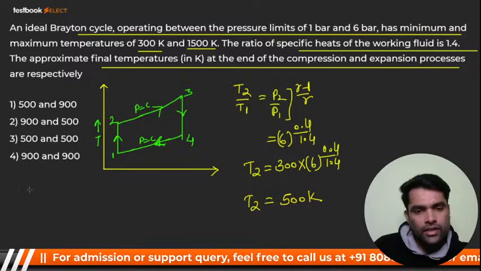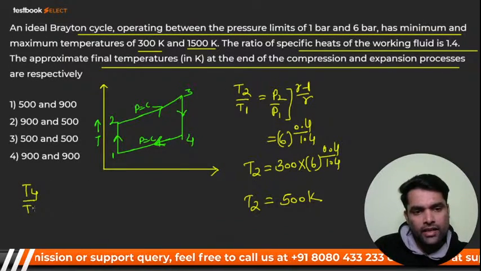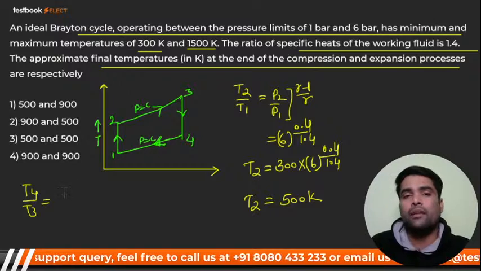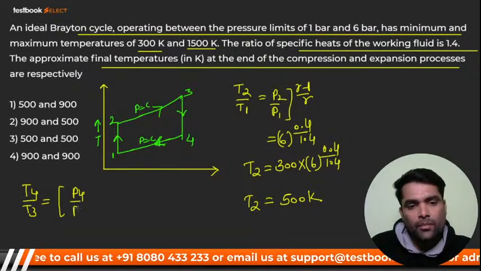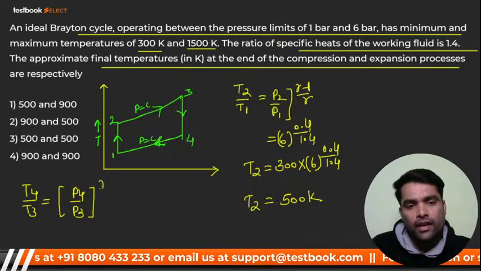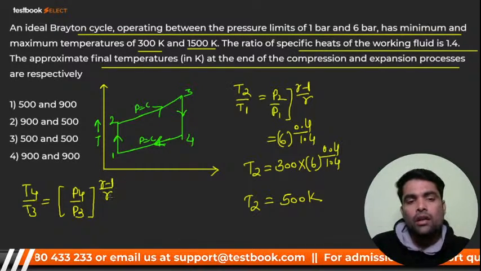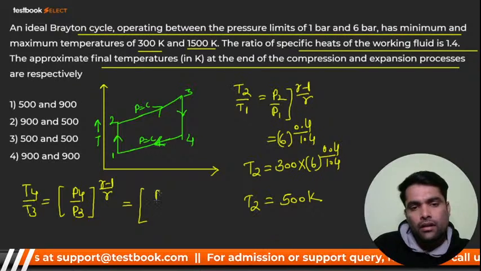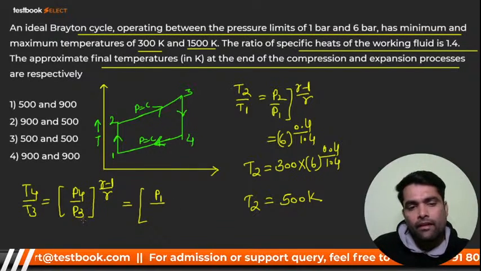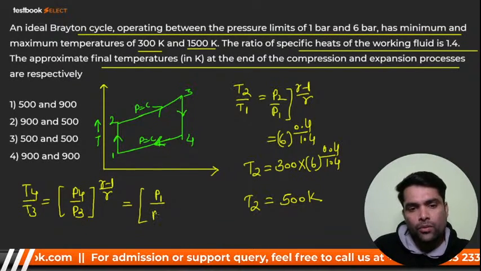Similarly, you can apply it for T4 now. You can write T4 by T3, because it's isentropic, reversible adiabatic. So T4 by T3 is P4 by P3 raised to power gamma minus 1 upon gamma. I already told you P4 is equal to P1, and P3 is nothing but P2.